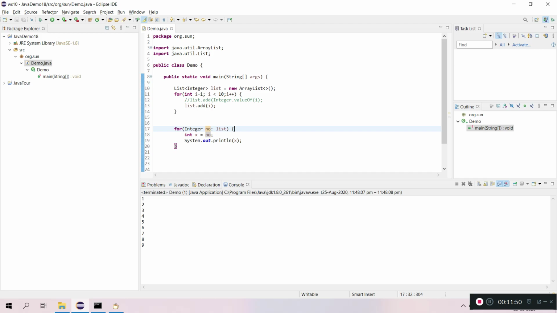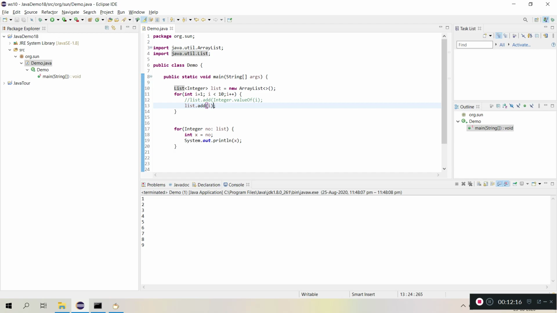Here the primitive values are the numbers 1 to 9. These are primitive numbers, and they are wrapped and converted to object type. Those are the wrapper classes.